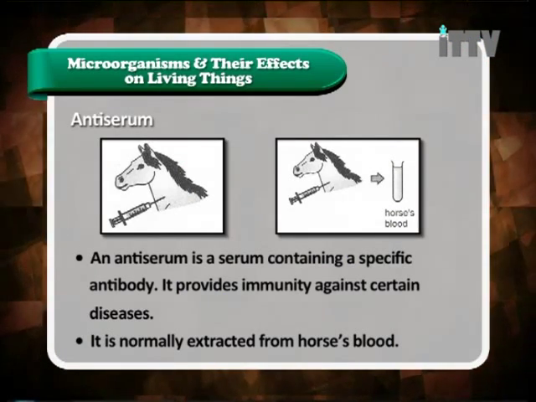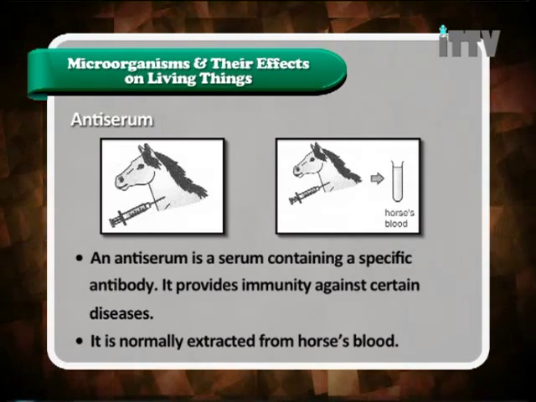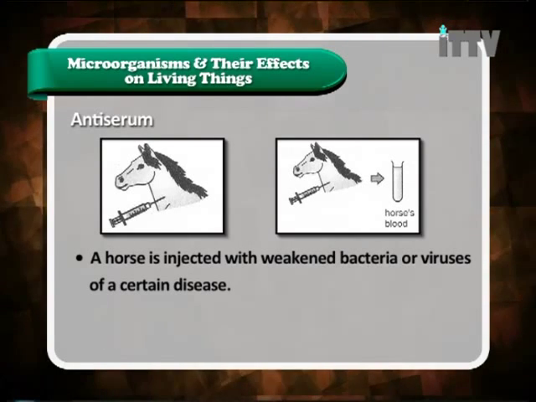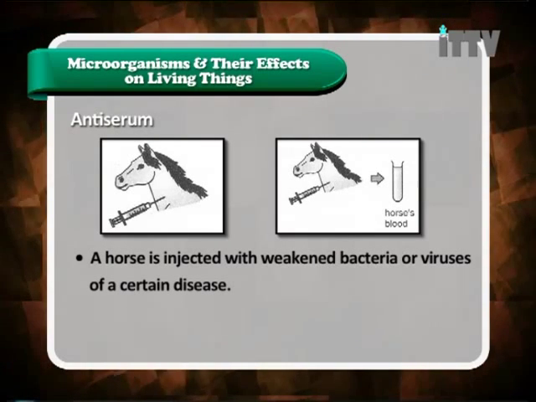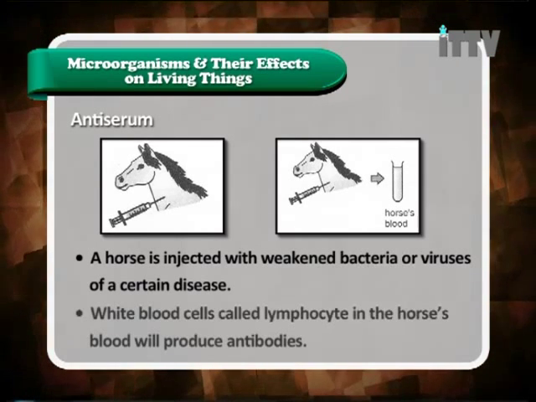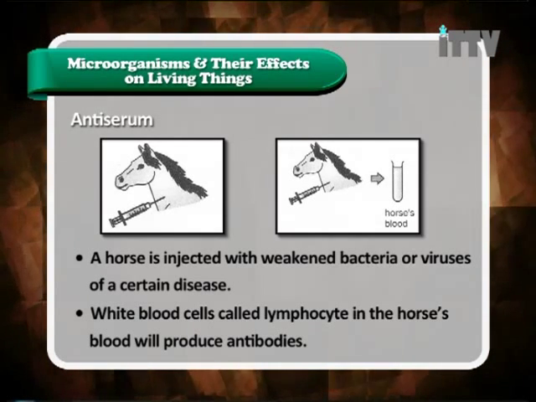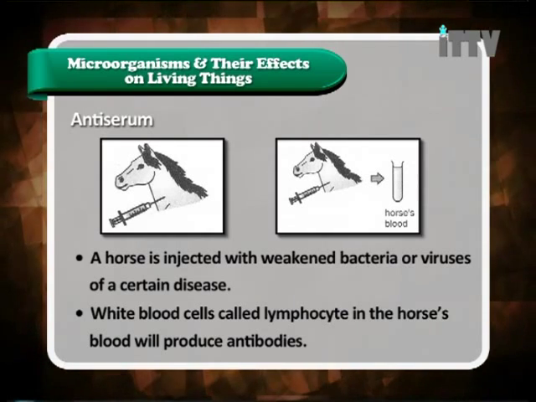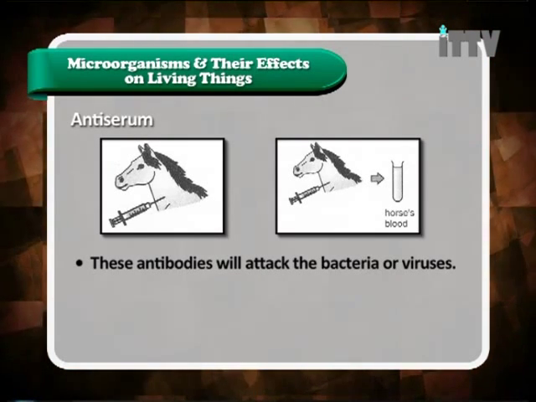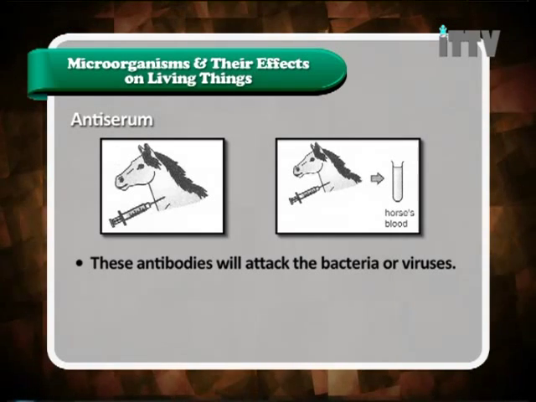So we have learned in detail about antibiotics. Let's look at antiserum. It is normally extracted from horse blood. Let's look at the preparation of antiserum. A horse is injected with weakened bacteria or viruses of a certain disease. White blood cells called lymphocytes in the horse blood will produce antibodies. These antibodies will attack the bacteria or viruses.